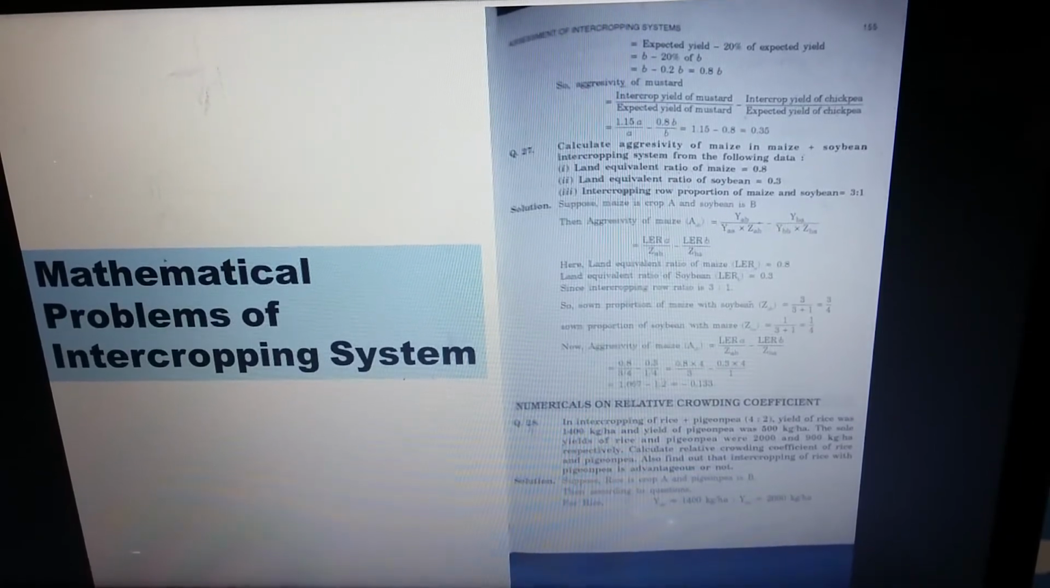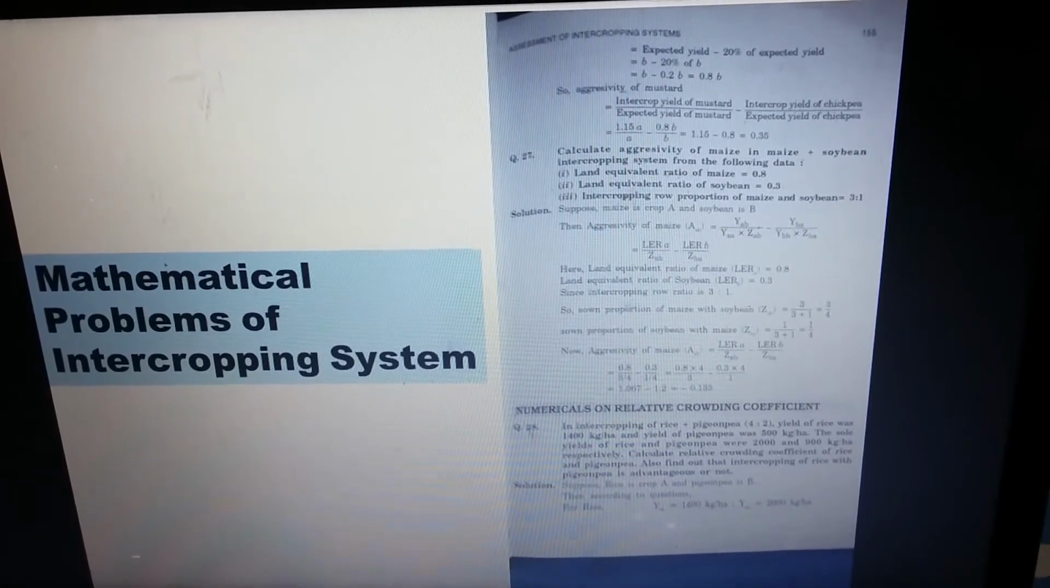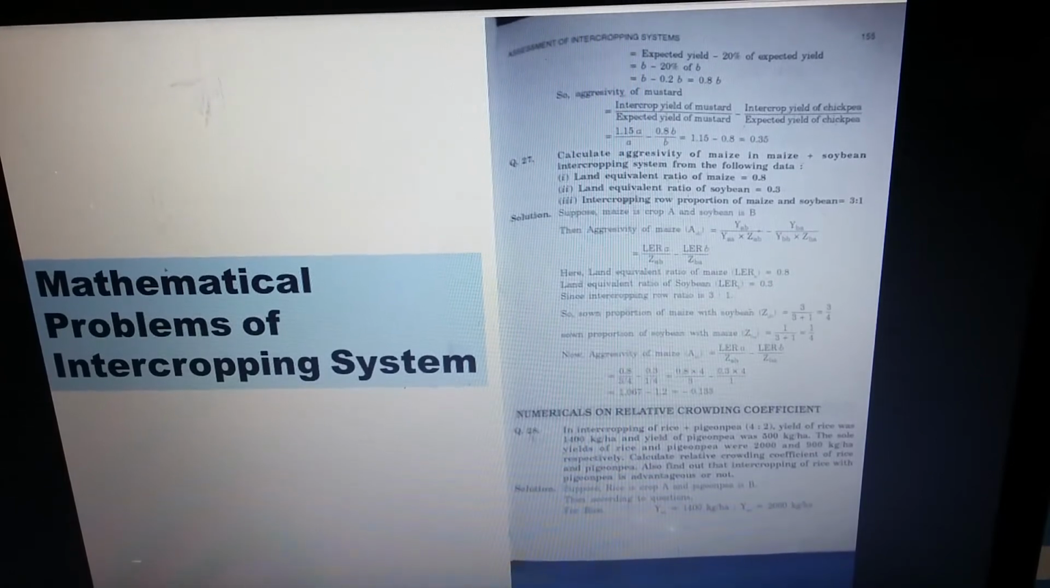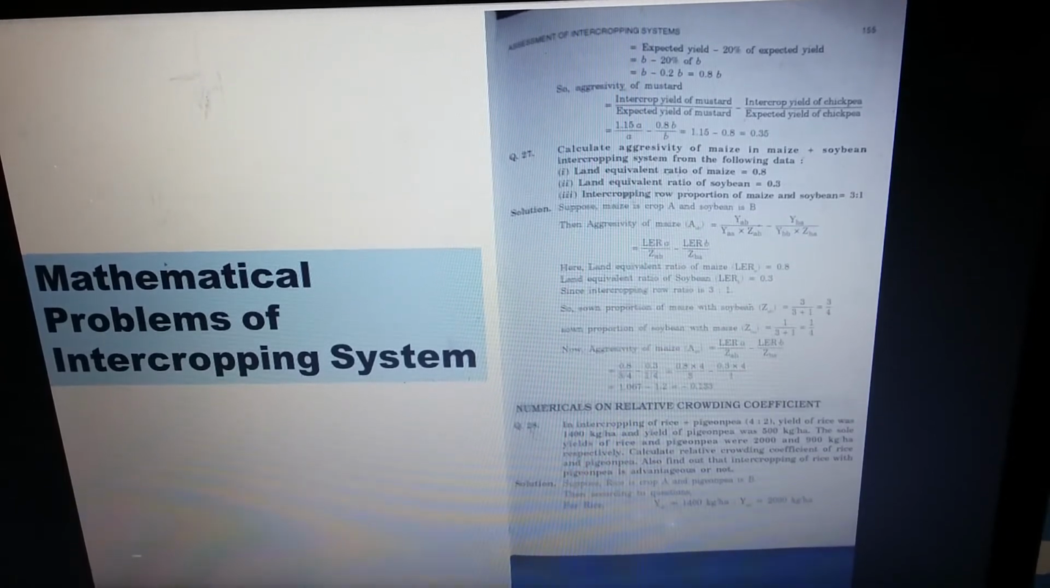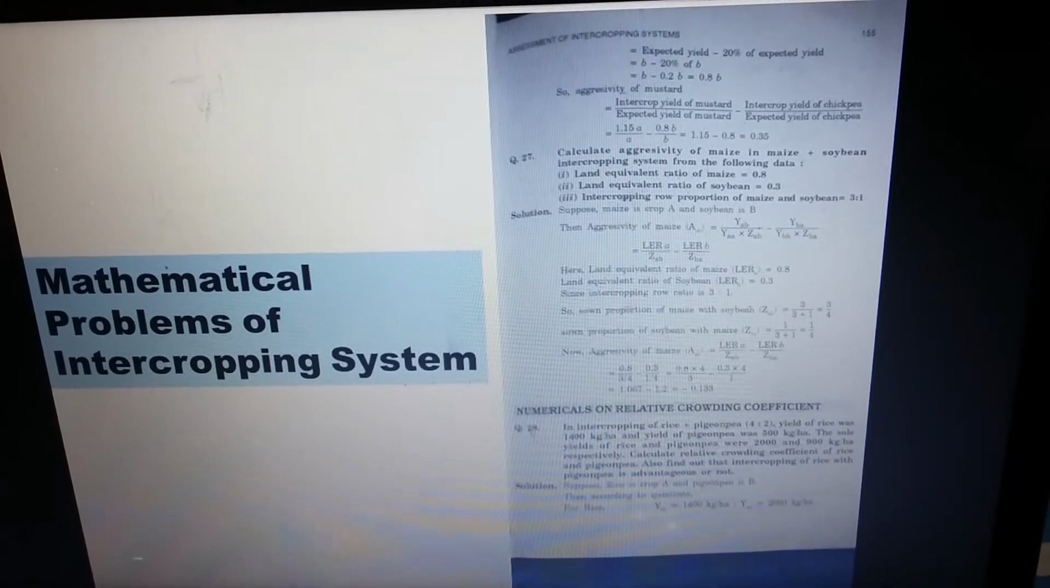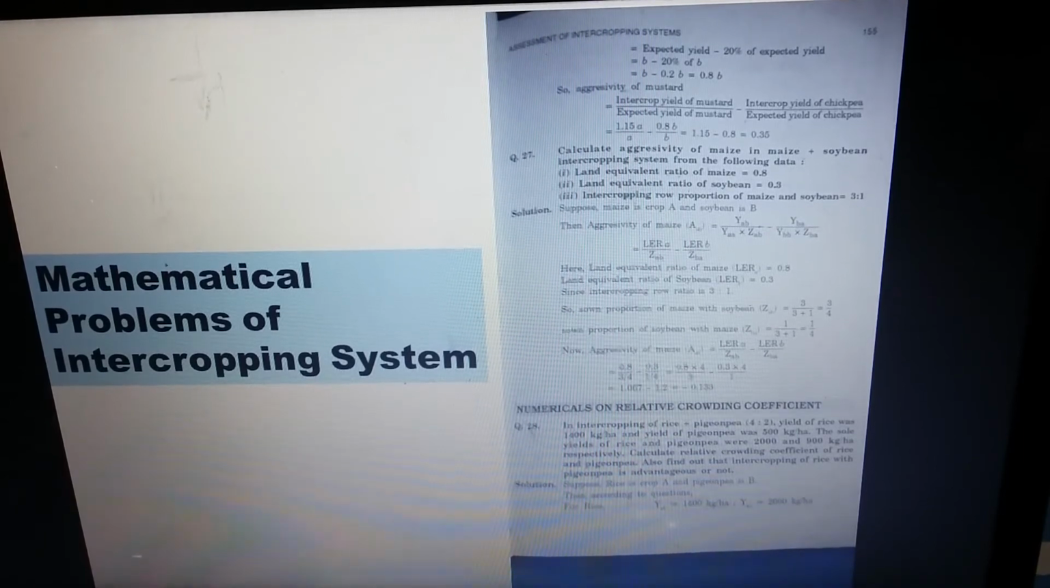In intercropping of rice plus PGNP in 4:2 ratio, the yield of rice was 1400 kg per hectare and the yield of PGNP was 500 kg per hectare. The sole yields of rice and PGNP were 2000 and 900 kg per hectare respectively. Then calculate the relative crowding coefficient of rice and PGNP. Also find out whether intercropping of rice with PGNP is advantageous or not.